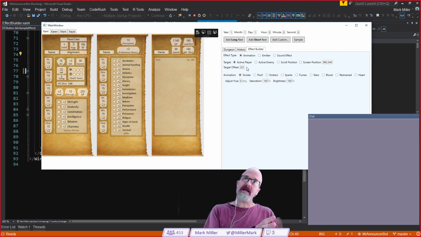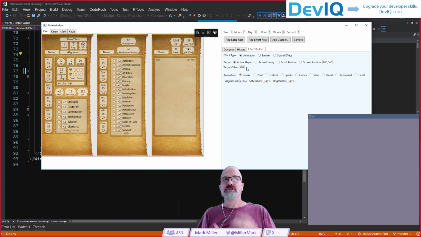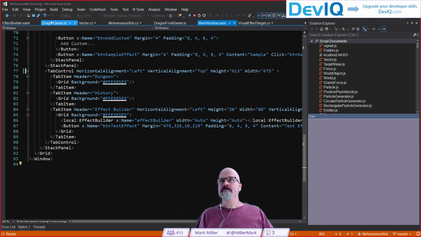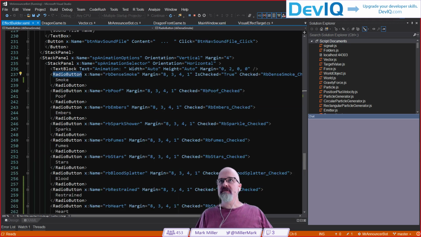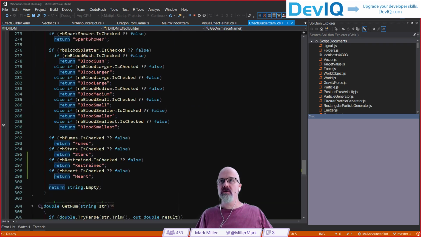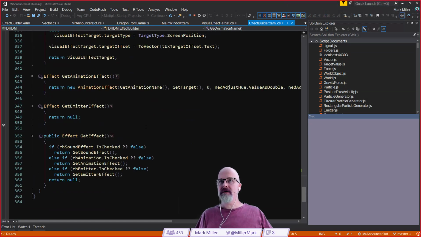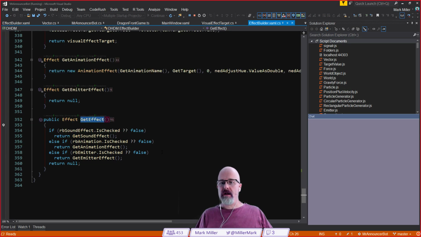But on the sending end, I've got this control that allows me to set all these values and then send them. Okay, that's good. Just to give you a view into what's going on behind the scenes there. Let's see, effect builder. Let's jump over to view the code.